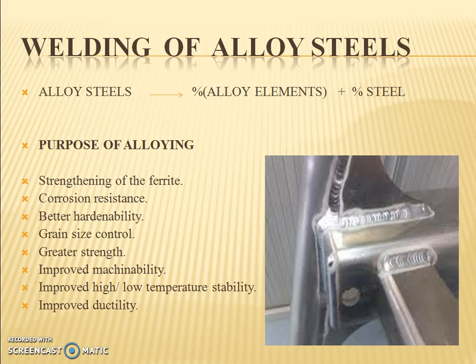So finally, the welding of alloy steels. Alloy steel is a combination of some percentage of alloy elements plus the percentage of steel that forms the alloy steel. These are some of the purposes for alloying: strengthening of the ferrite phase, improving corrosion resistance, enhancing hardenability, grain size control, greater strength, improved machinability, improved low temperature stability, and improved ductility. So these are some of the purposes or needs for alloying elements. This is the welded joint found in alloy steels.